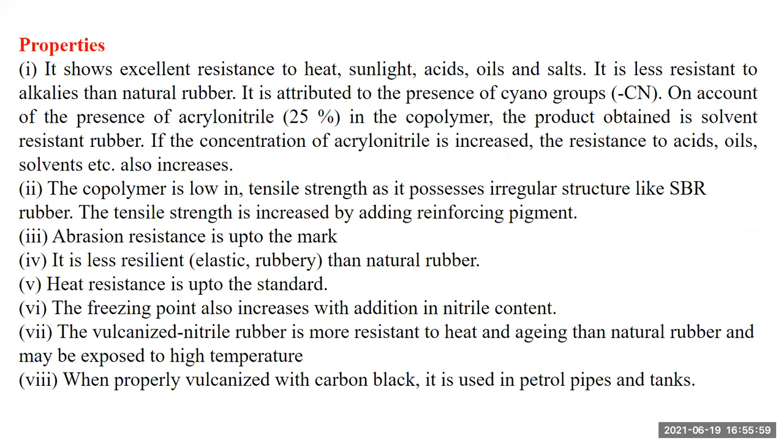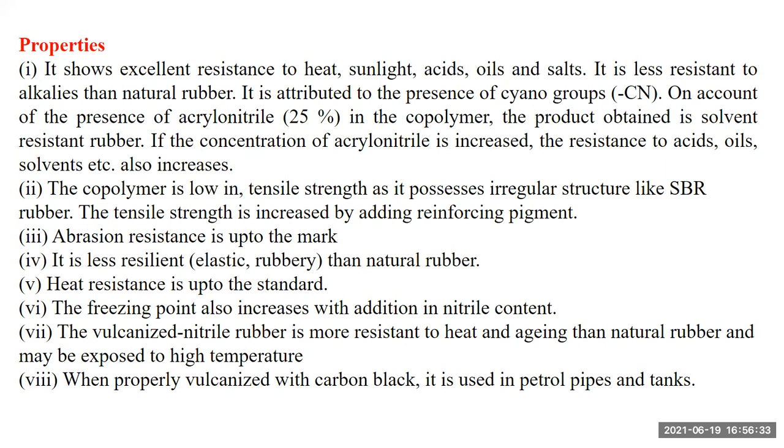Next, we are considering the properties of this polymer. It shows excellent resistance to heat, sunlight, acid, oil and salts. It is less resistant to alkalis than natural rubber. These properties are attributed to the presence of the cyano group and account for the presence of acrylonitrile in the copolymer. The product obtained is a solvent resistant rubber. If the concentration of acrylonitrile increases, the resistance to acid, oil and solvent also increases.